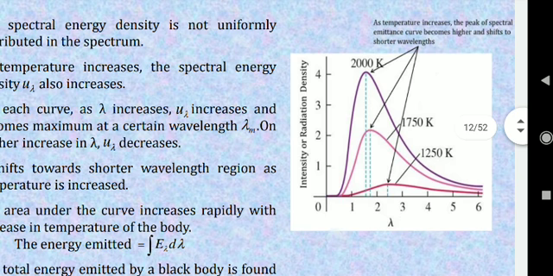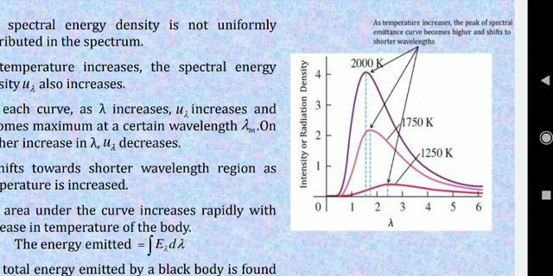On the y-axis there is the energy density or intensity, generally represented by u of nu d nu, and in terms of wavelength, u of lambda d lambda. On the x-axis generally frequency is plotted, and here in this graph it is represented by wavelength. So you can plot either the wavelength or the frequency.